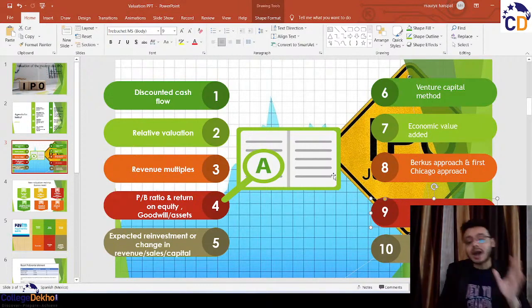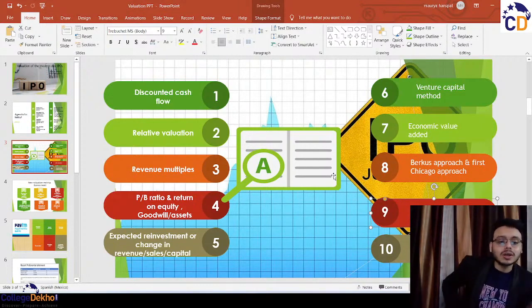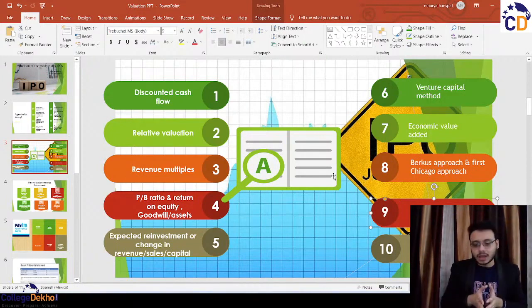Then you have the scorecard and the option models. So the scorecard basically lists down a certain range of factors which are important and critical for the company to grow. Maybe your investment, your techniques for development of the products, your innovation and development strategies. So all these things are taken into account and weighted all together.